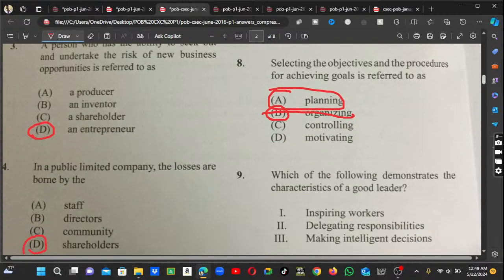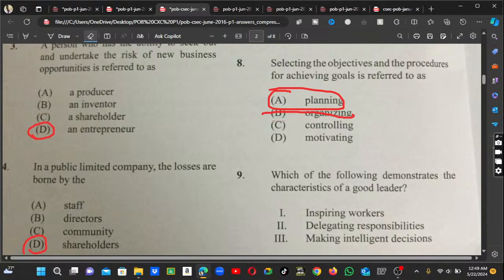Number 8: selecting the objective and the procedures for achieving goals is referred to as... And we know that, guys, first thing first, we can't organize anything. We have to plan. Alright, so the best answer here is planning.